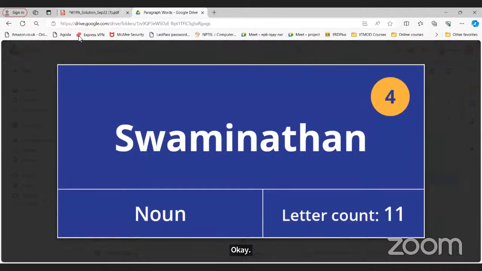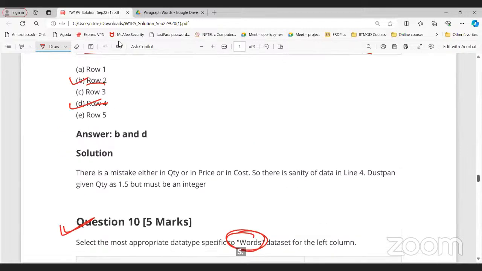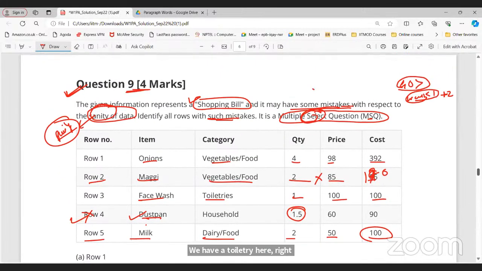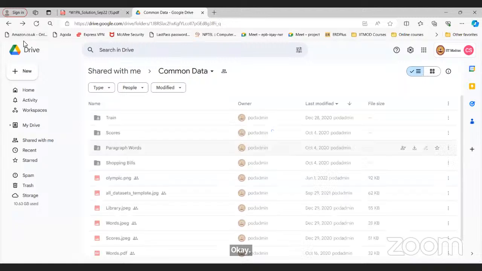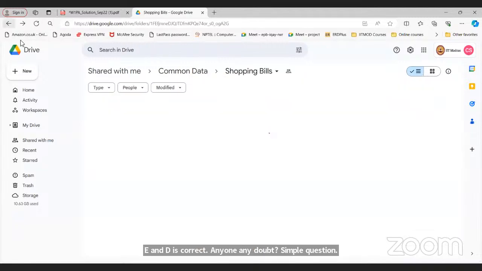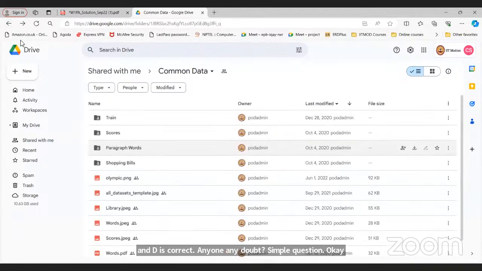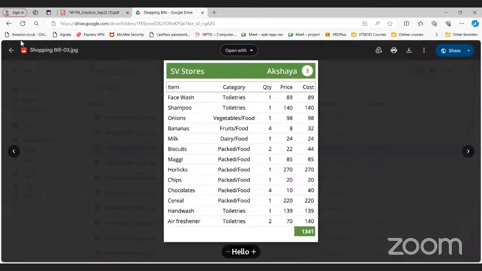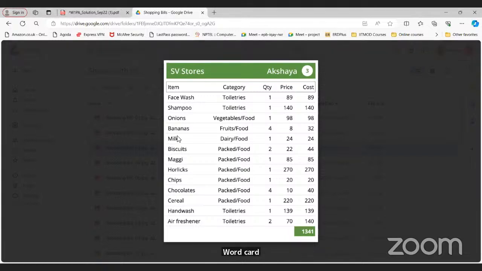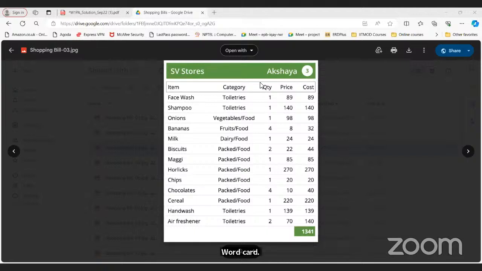Sir, going back to the previous question, I have a doubt in that question. Okay, tell me. Sir, can you please open the shopping bill data? What is your doubt? There is a quantity of 0.5, sir. It's in kilogram. So we have to check whether the item can be divided into kilograms or not. Yes, you need to check whether the item can be in a fraction or not, right?